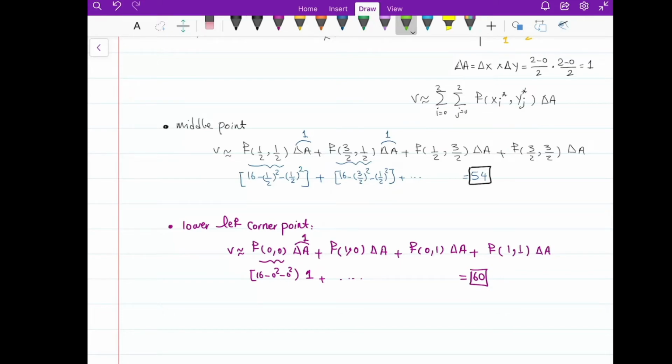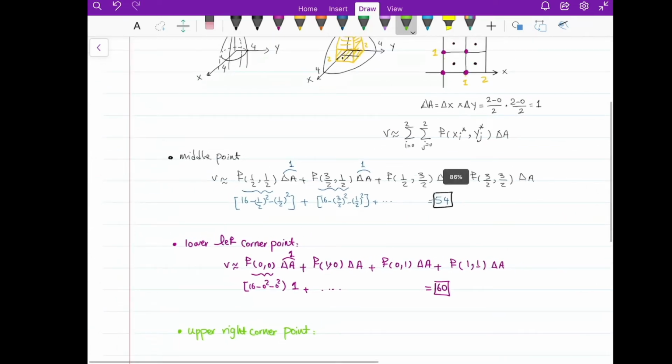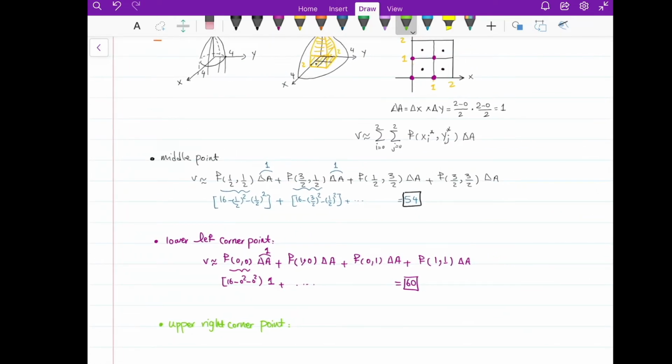The other point that we can use is the upper right corner point, which is which one? The upper right corner would be this one. For example, for this square I'm going to get the upper right corner.